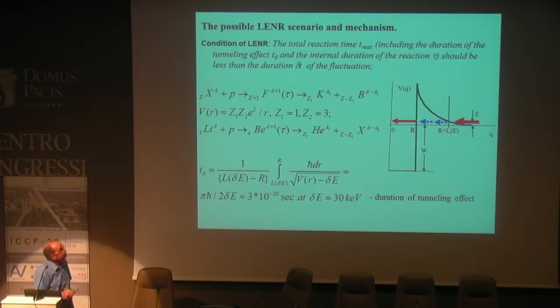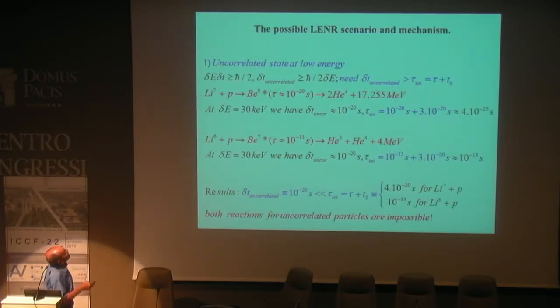Next one. Let's consider two cases, correlated and uncorrelated state. Uncorrelated state, the usual system. In the uncorrelated state, using the Heisenberg relation, let's consider the reaction Li-7 plus proton, producing beryllium-8 and final generation of two alpha particles.